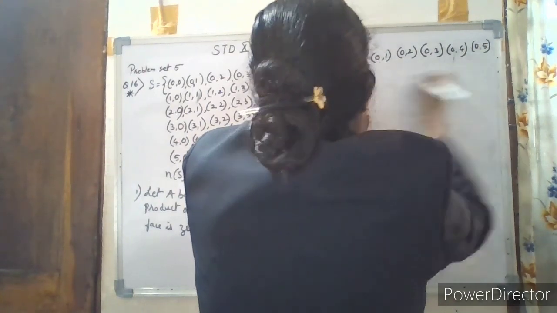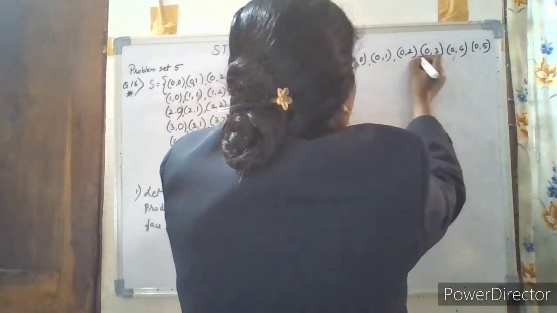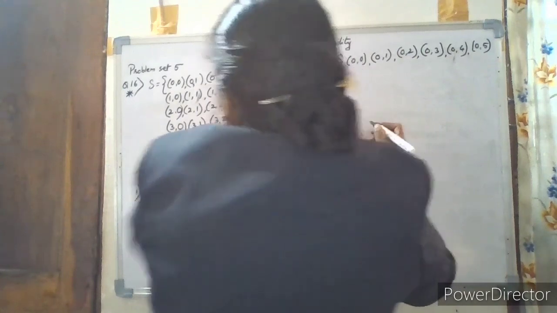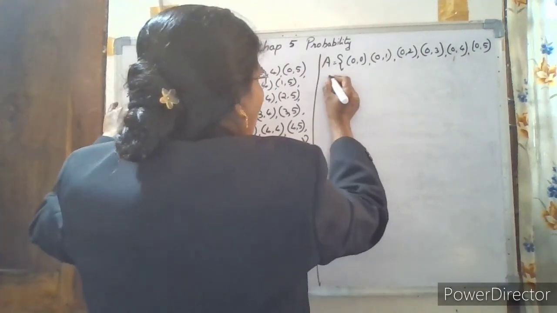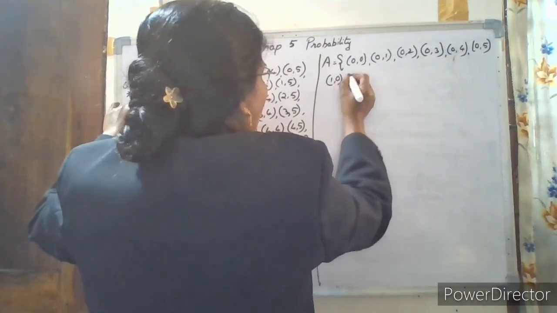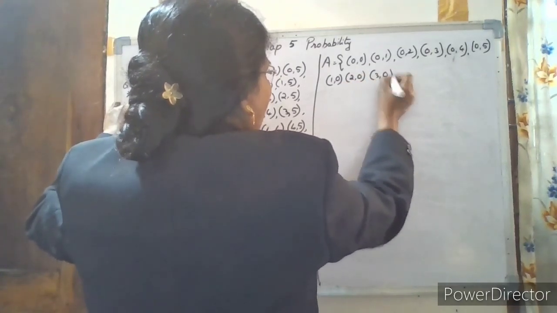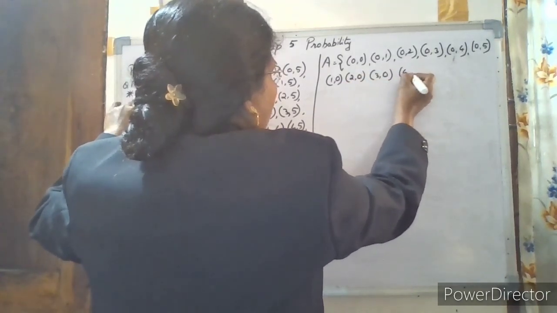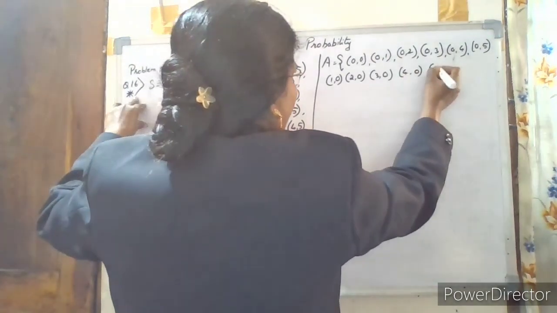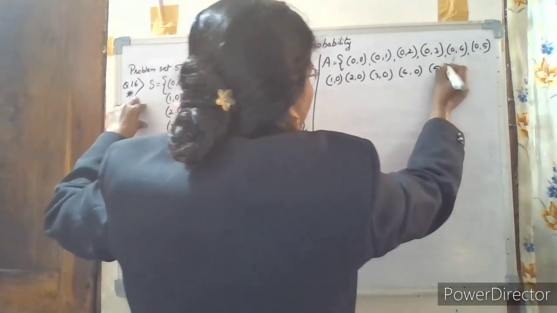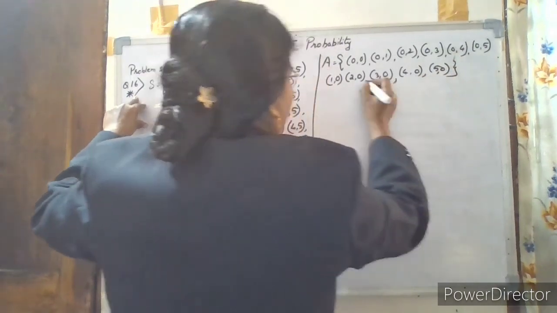Then we have 1 and 0, 2 and 0, 3 and 0, 4 and 0, 5 and 0. So these are the sample points we have got here.